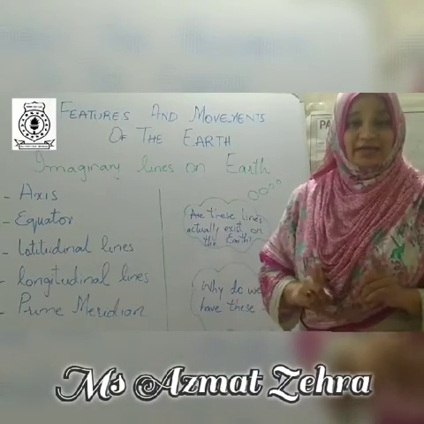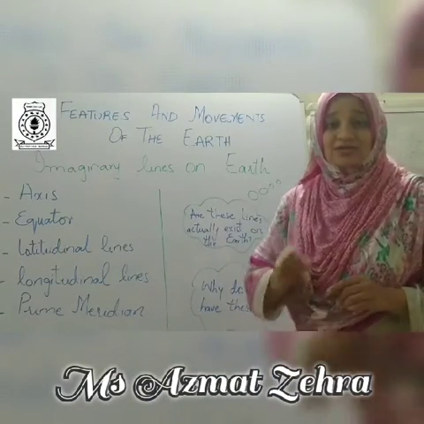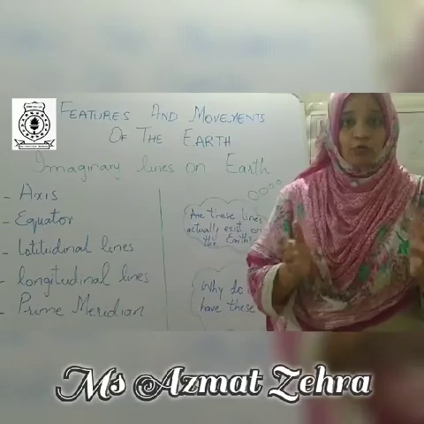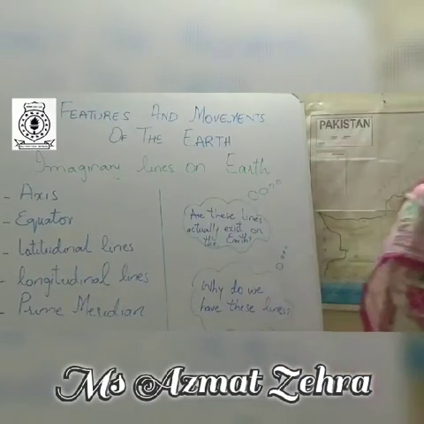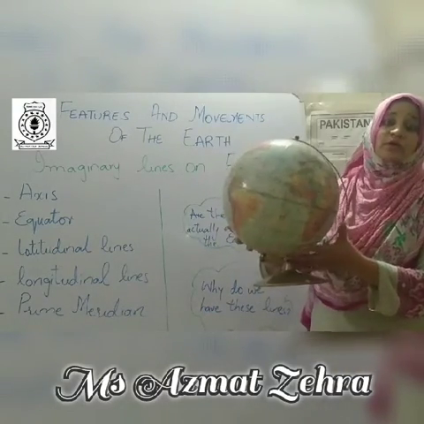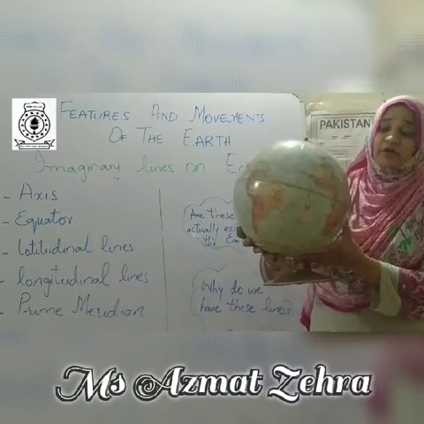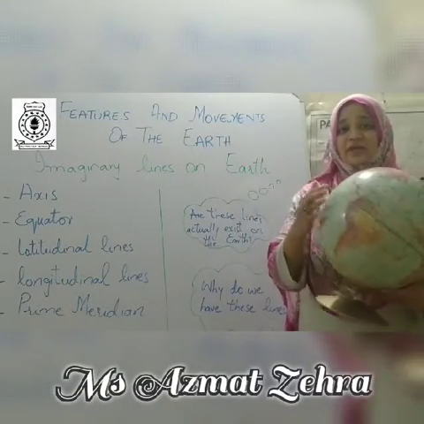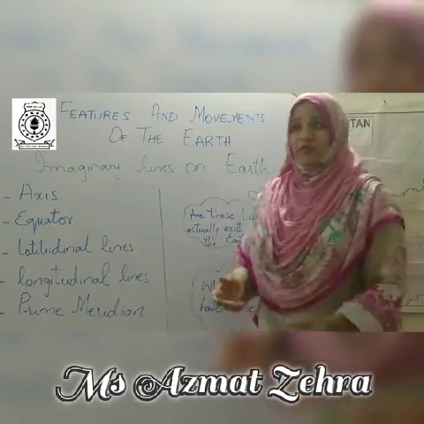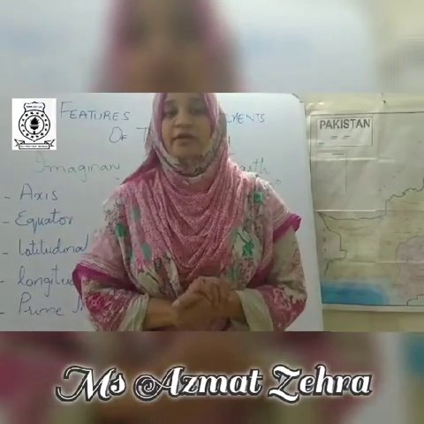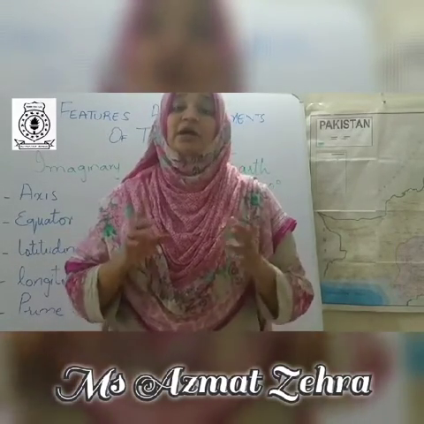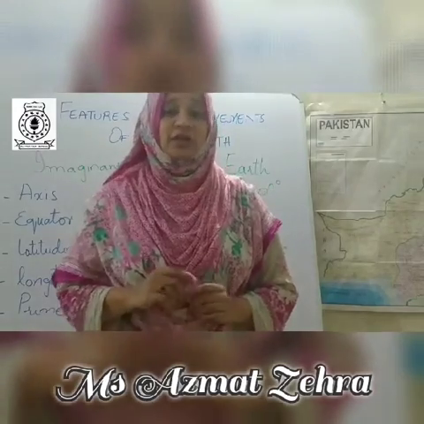Actually, these lines do not exist on the earth. These are only on paper. Okay? When we have a globe, what is a globe? A globe is a model of the earth. You can see, this is a globe. This is just a model of the earth and it has some lines. These are the imaginary lines. So why do we have these lines? Actually, for understanding or knowing better about the location of a place as well as about the time and date, we have imaginary lines.